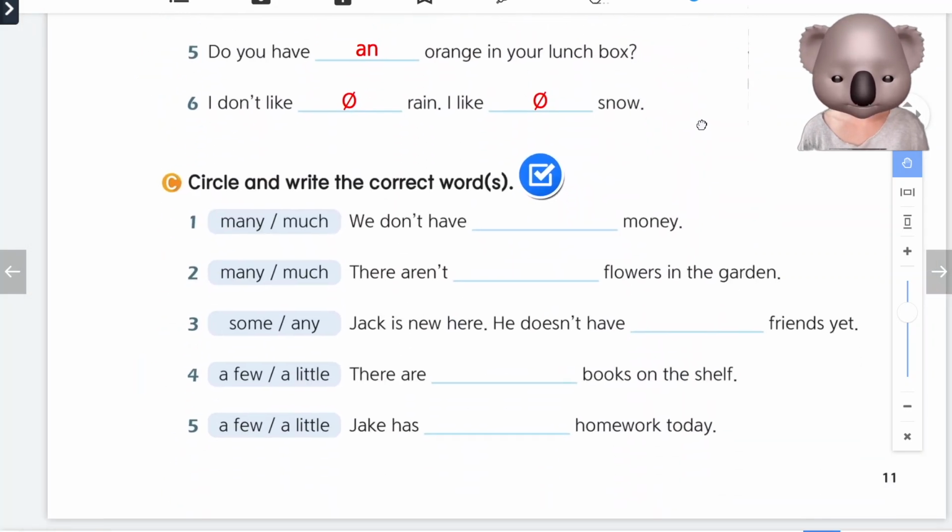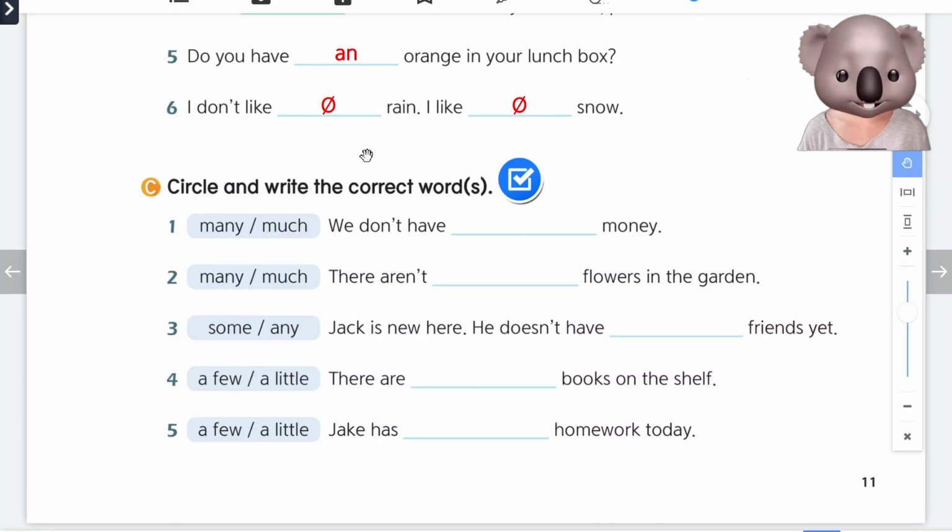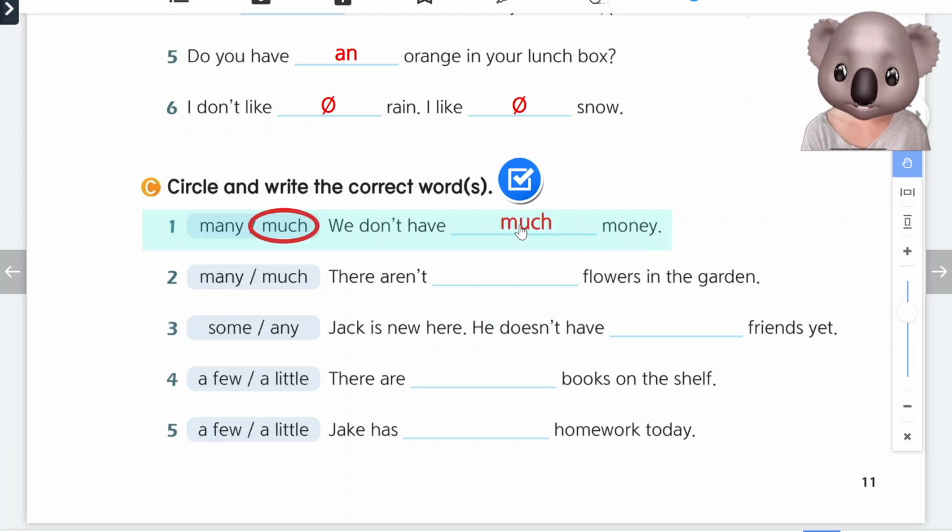Great job. In our last part, part C, we need to circle and write the correct words. In number 1, we need to use many or much. Many is for plural nouns. Much is for non-count nouns. We don't have money. Money is non-count, right? So we will say we don't have much money.